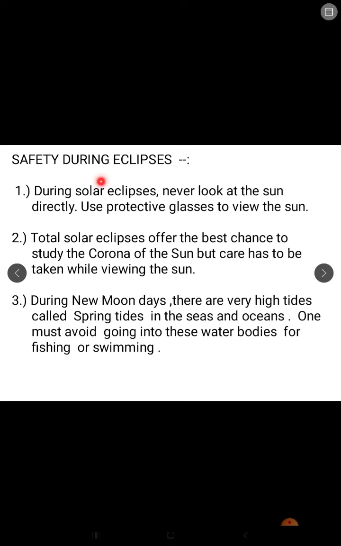Now what are the safety measures during eclipses? During solar eclipses, never look at the sun directly. Use protective glasses to view the sun.